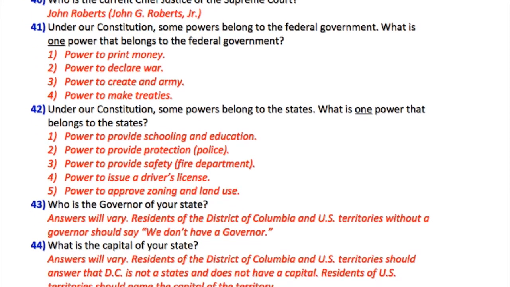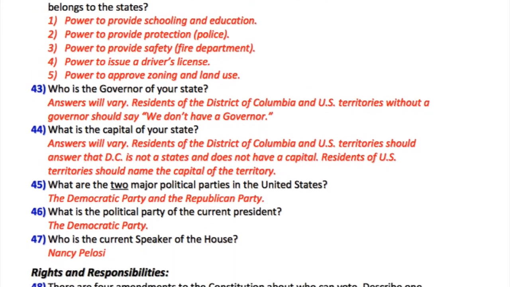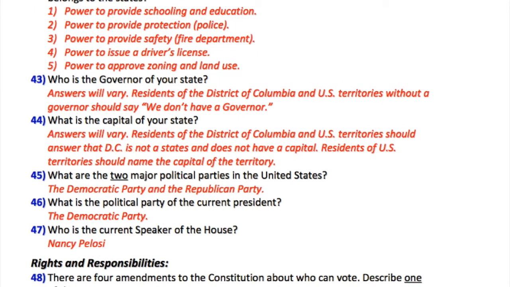42. Under our Constitution, some powers belong to the states. What is one power that belongs to the states? 1. Power to provide schooling and education. 2. Power to provide protection, police. 3. Power to provide safety, fire department. 4. Power to issue a driver's license. 5. Power to provide zoning and land use.